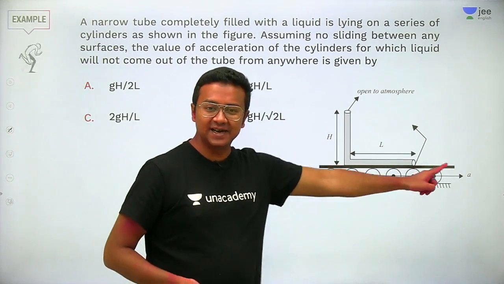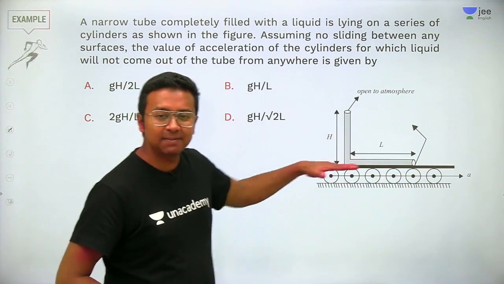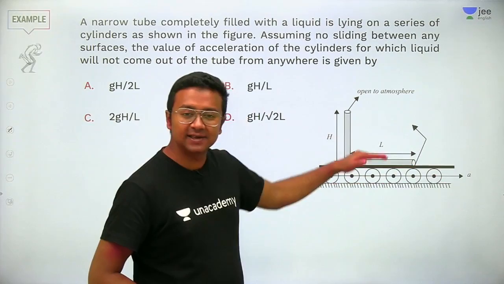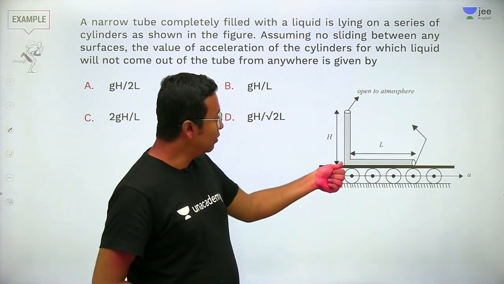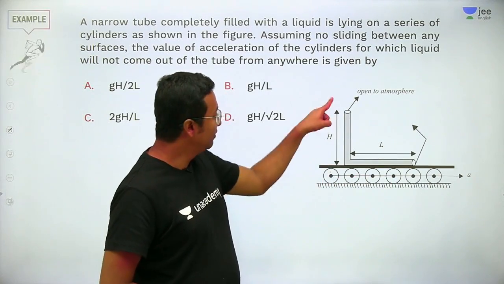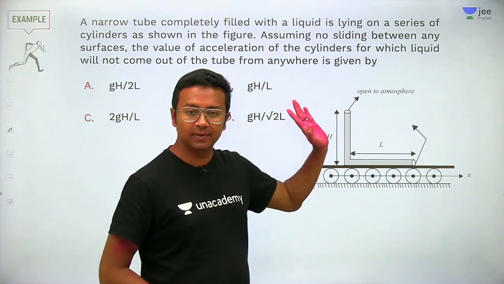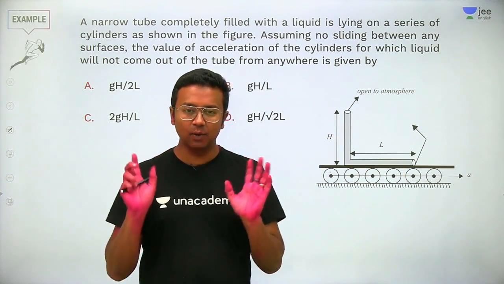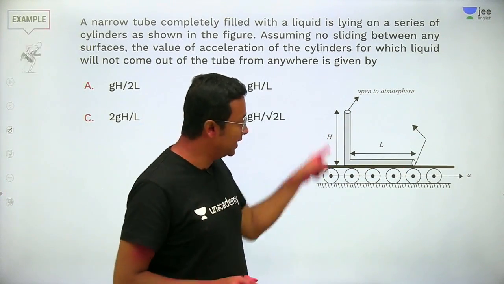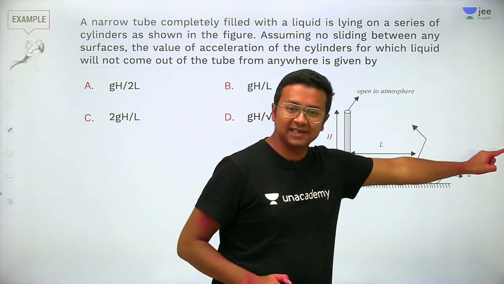We've got a number of cylinders, and on top of it there is a plank. Now on the plank of the cylinders, we have got an L-shaped tube. It is filled up with some liquid. Inside this L-shaped tube, what will be the acceleration?